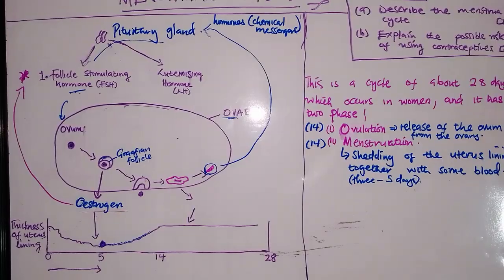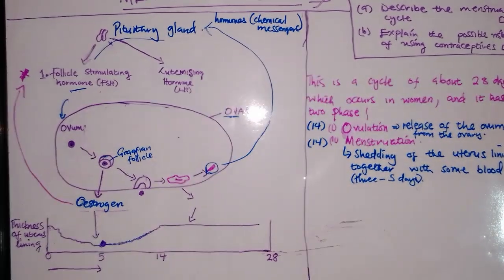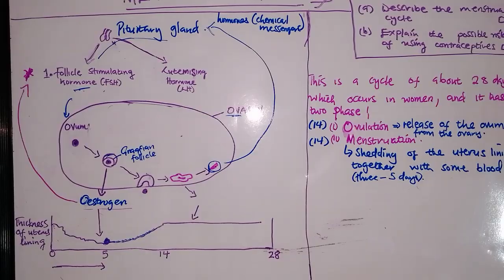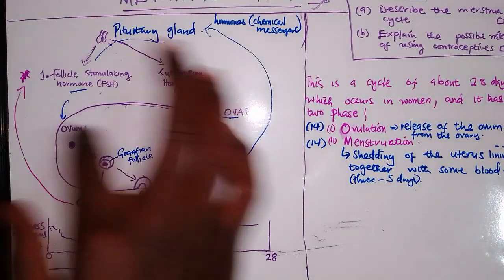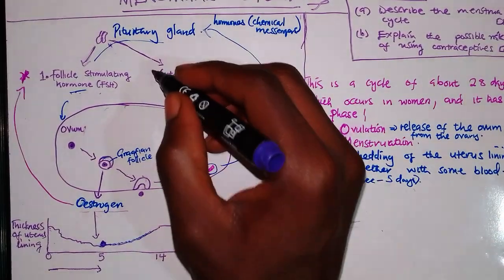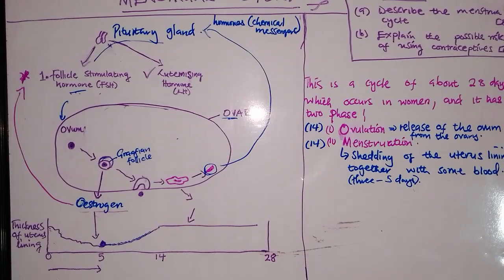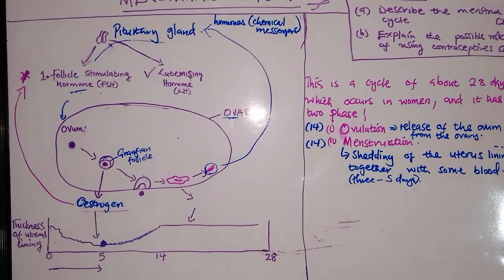So that's why. Then once this stops, it also stimulates something: the production of this other hormone from the pituitary, which is the luteinizing hormone. So oestrogen has two functions.